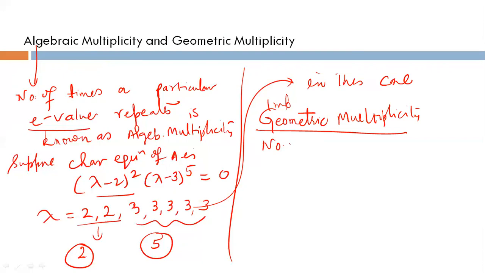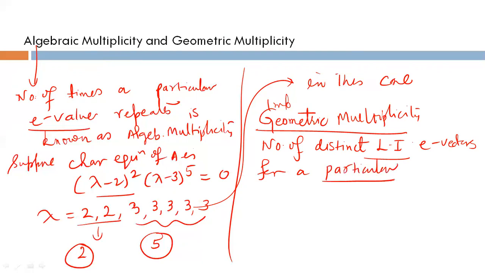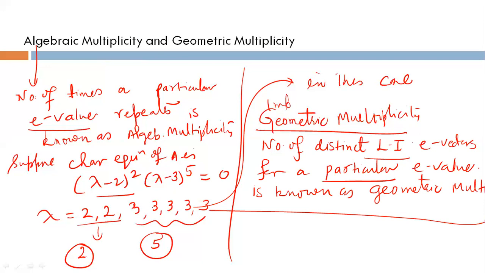The number of distinct linear independent eigenvectors for a particular eigenvalue is known as geometric multiplicity. So I'm going to discuss by some examples here.